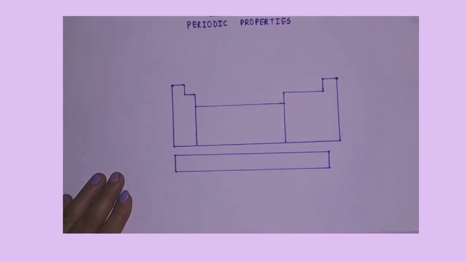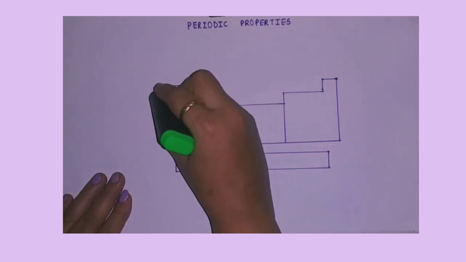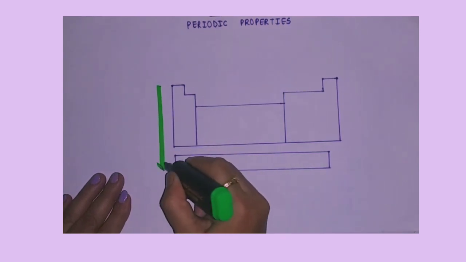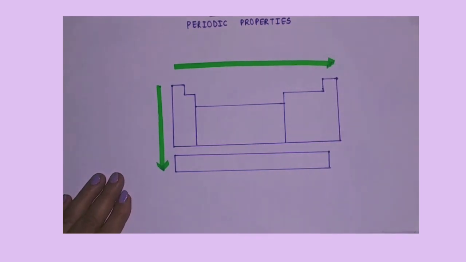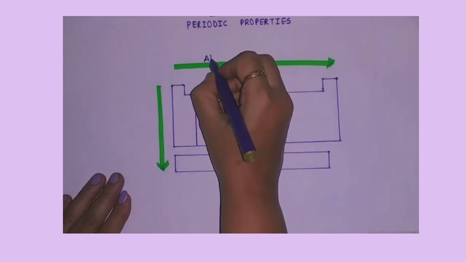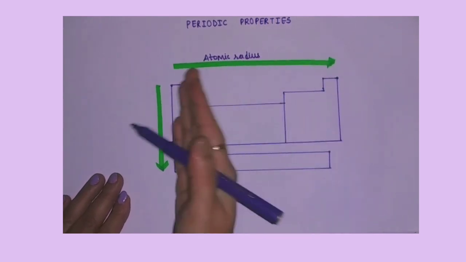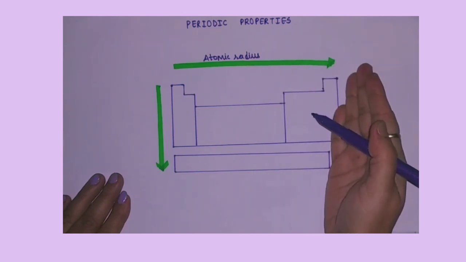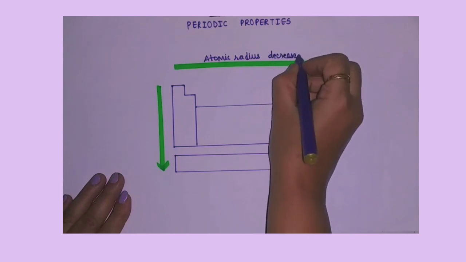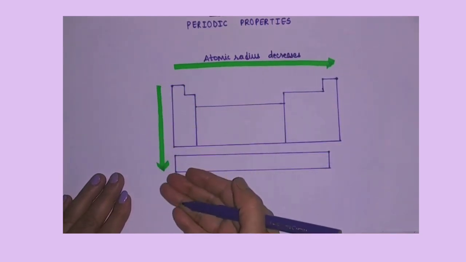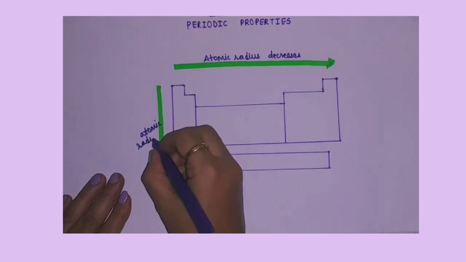Let us write down: as we move from left to right in a periodic table, atomic radius decreases, and as we move from top to bottom in a periodic table, atomic radius increases.